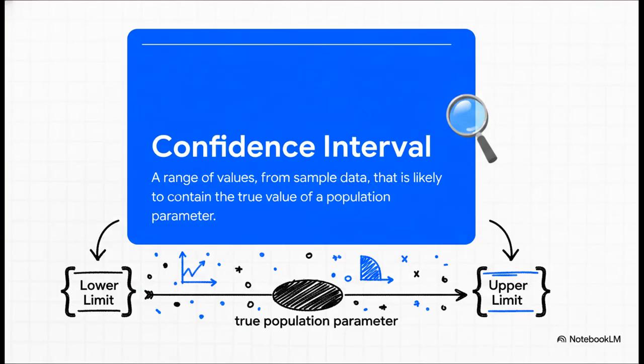And here it is. This right here is the solution to that whole single guess problem we started with. A confidence interval gives us a range of believable values for that unknown population parameter we're hunting for. So instead of just saying, our best guess is X, it says, hey, based on our sample, we're pretty sure the true value is somewhere between X minus a little and X plus a little. It gives us a floor and a ceiling, creating this nice window where the truth probably lives.